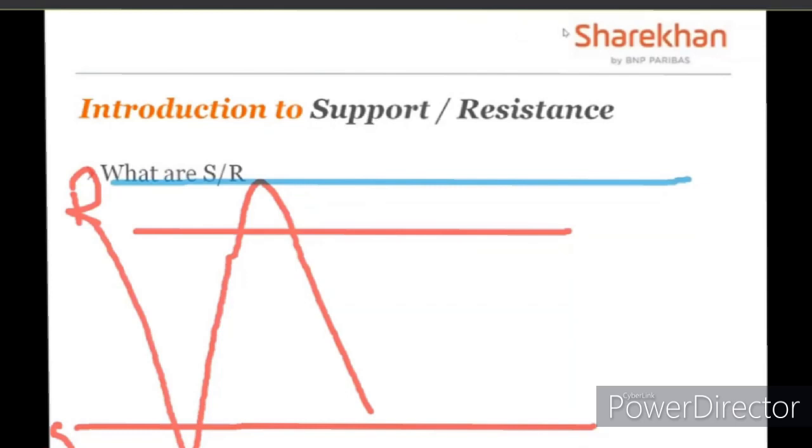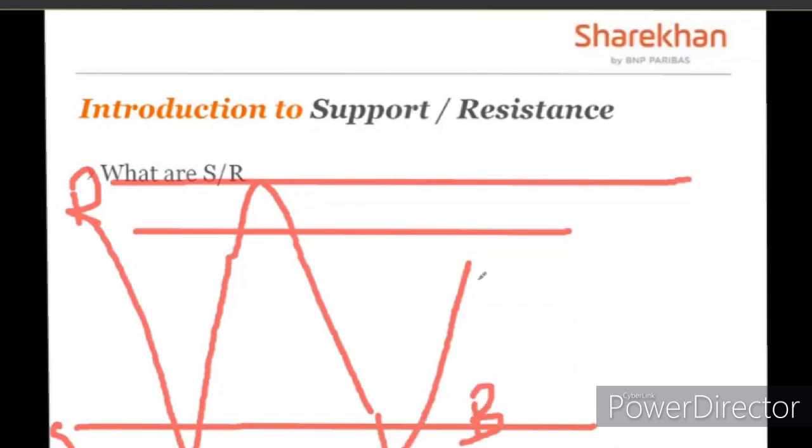Now, what is support and resistance actually going to help you with when taking a trade? How is support and resistance going to help you take a trade? When the prices come close to the support area, I can expect it to take a turn and go back up. That means the support area may give you a buying opportunity going ahead.